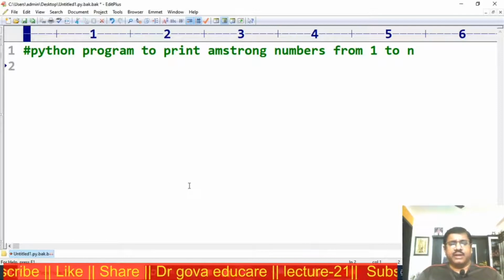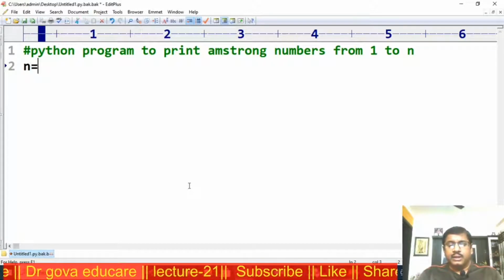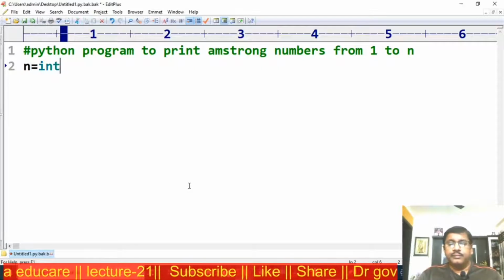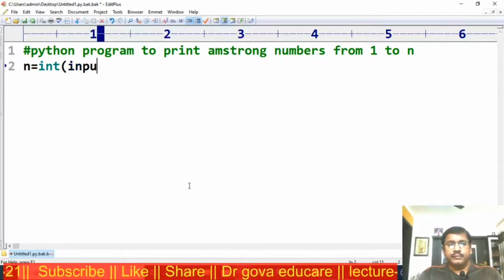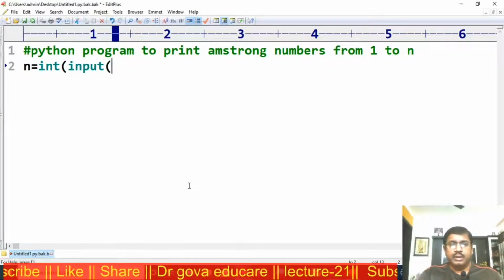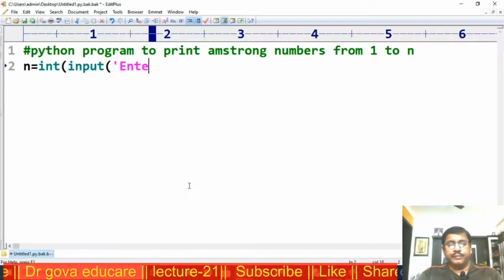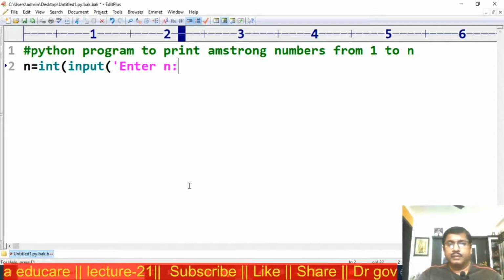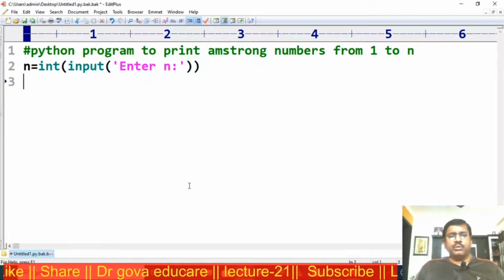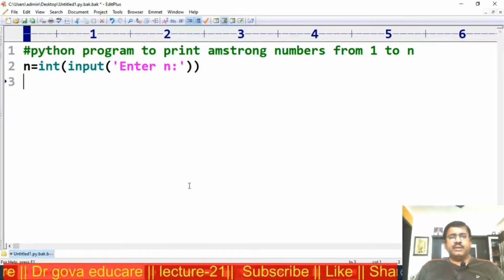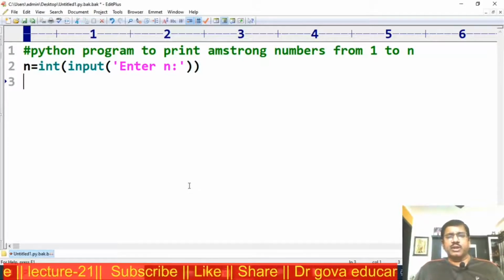Now, first read n. n is equal to int of input, enter n. I want to check whether the first number 1 is an Armstrong number or not.